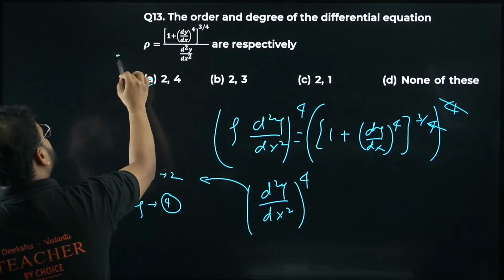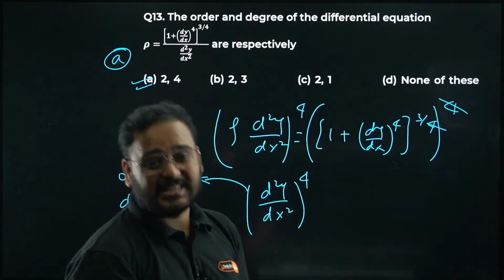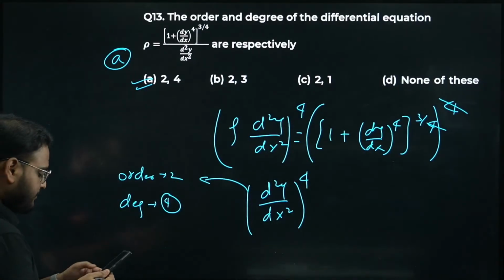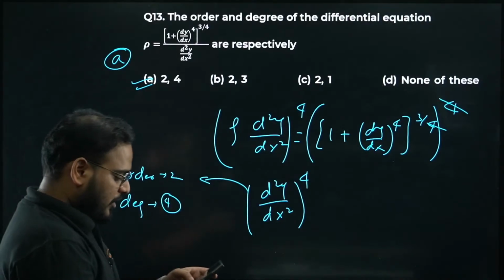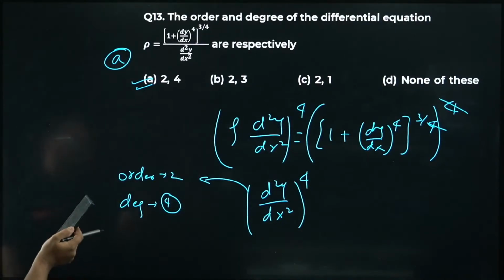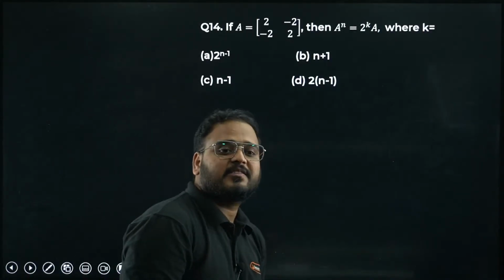Option A is correct. Sir, why this easy question? It comes, that's why it's an easy question, that's why I've taken it over here. Chaliye. So your answer is option A. 13th is done. 14th one now. This problem is from matrix, please check.